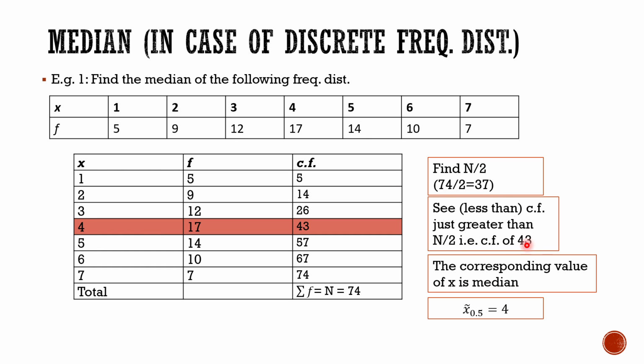So this is how we calculate the median. It's very easy. First of all, find the cumulative frequencies, add up all those, as you will get n, find n by 2, and see the cumulative frequency just greater than n by 2. So this is here 43, and the corresponding x value is the median for you.